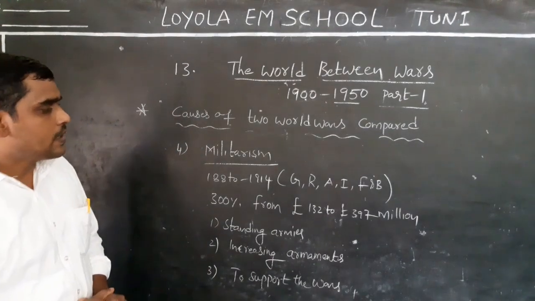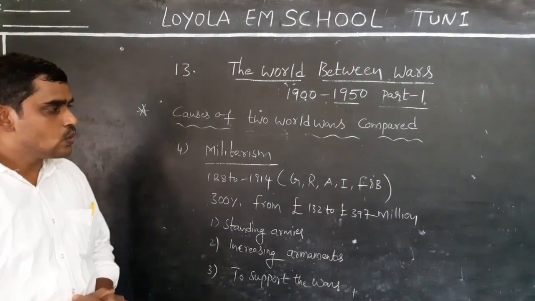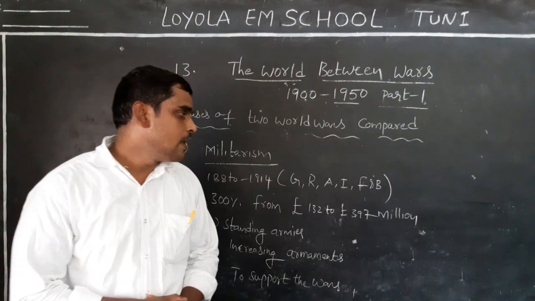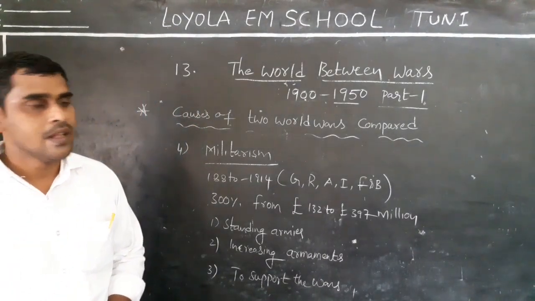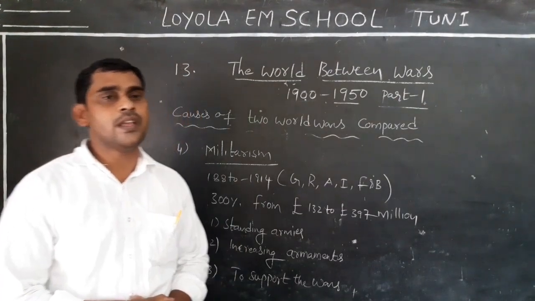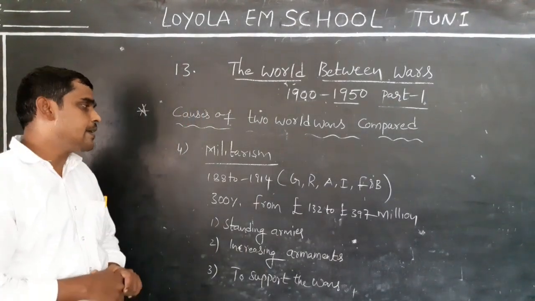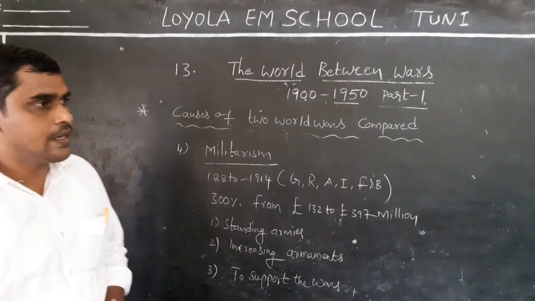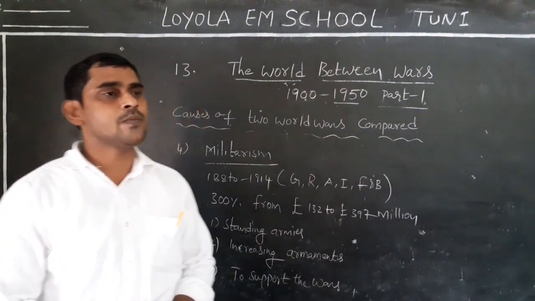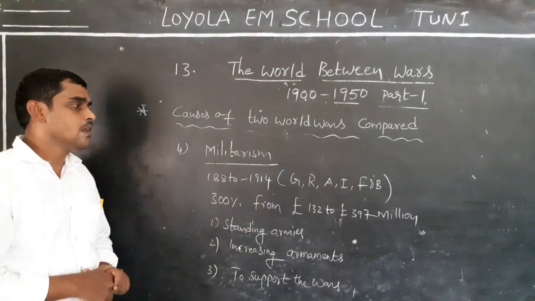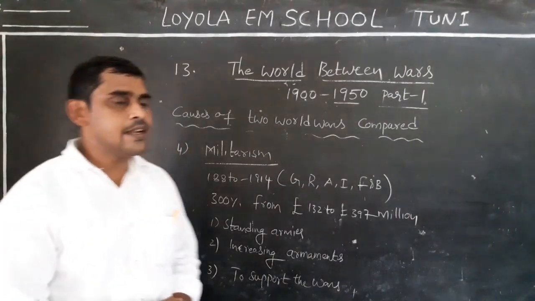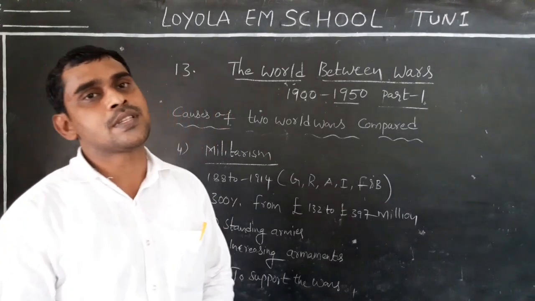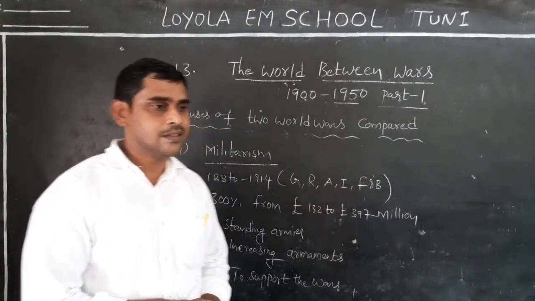From 132 million pounds to 397 million pounds. Do you understand this?